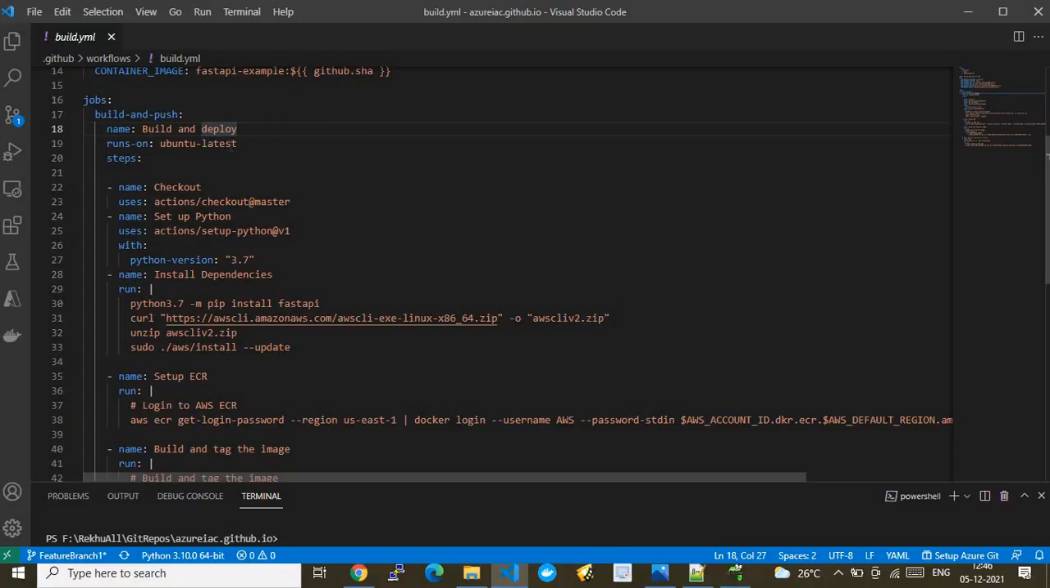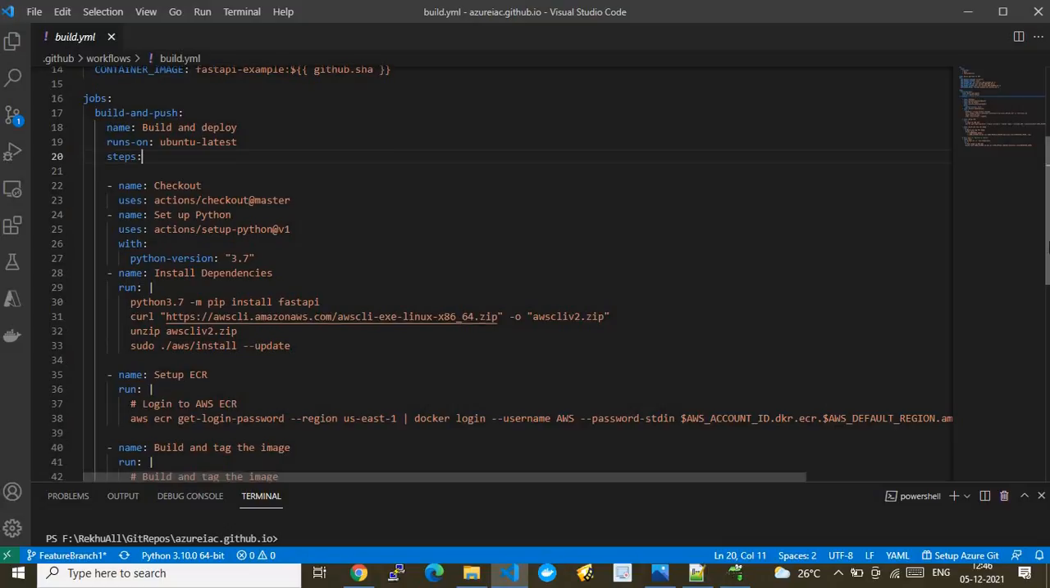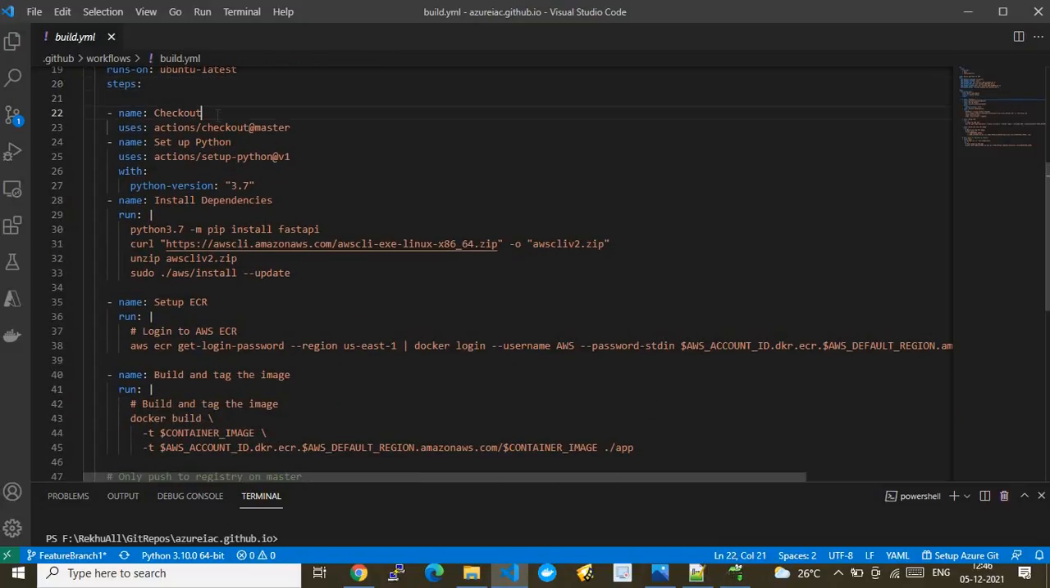We are running this job on Ubuntu, on Ubuntu latest servers. And the steps it has to follow are all defined here. The first one is checkout. This just checks out whatever files are present under this particular branch. This is syntax that you can keep as it is. So the first one is checkout.